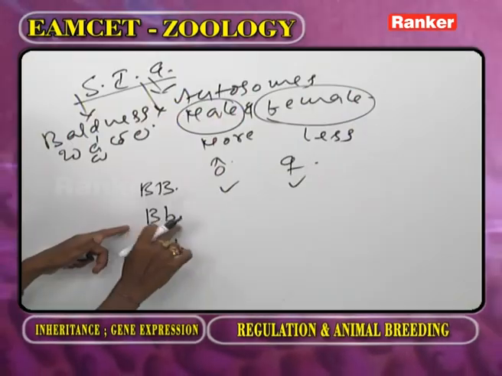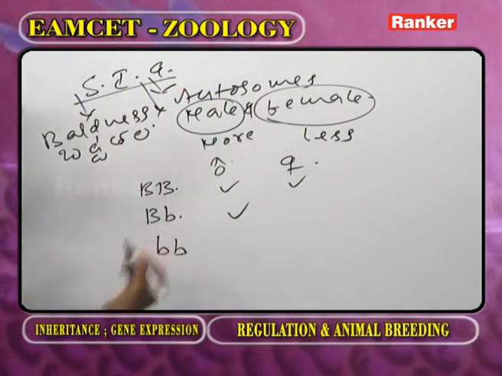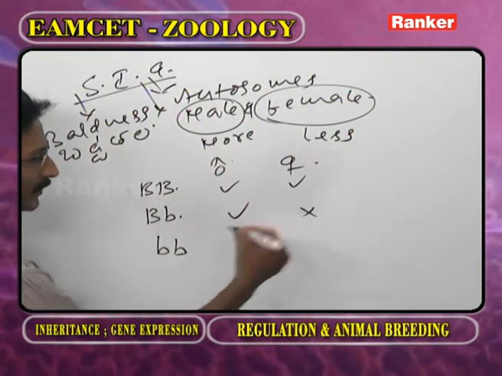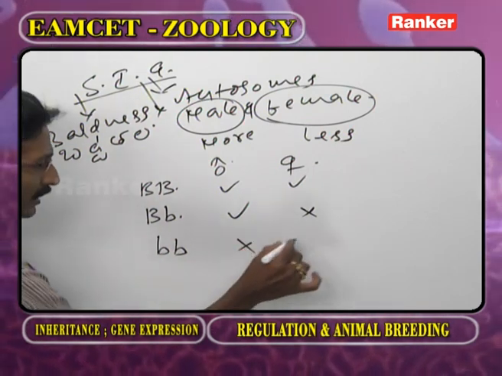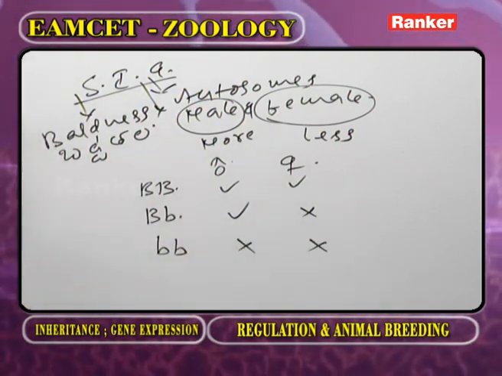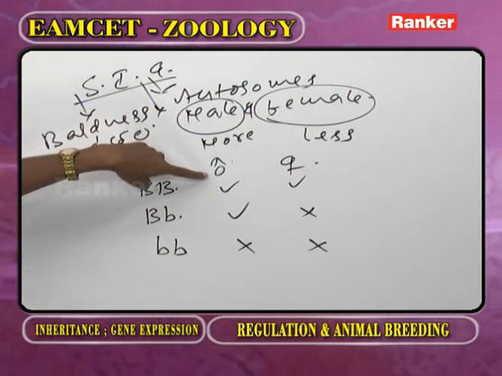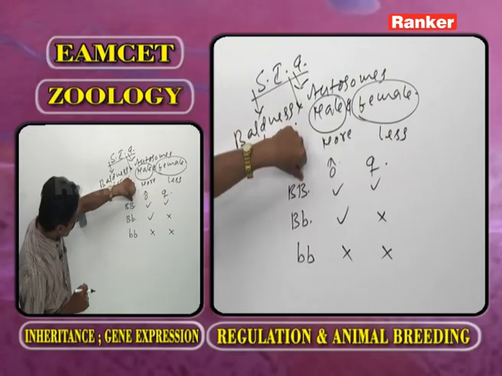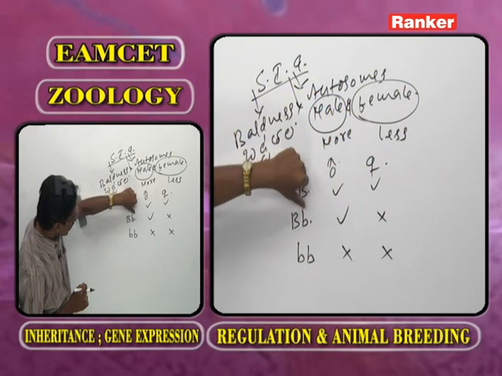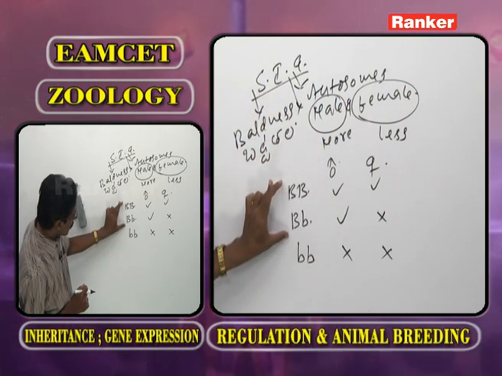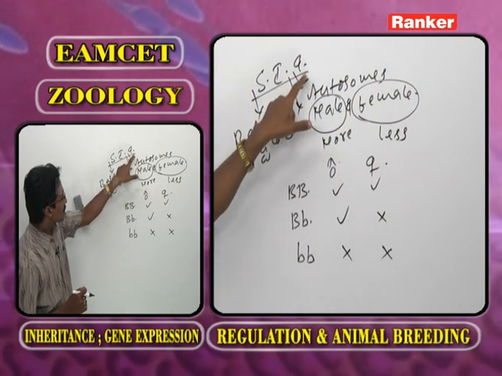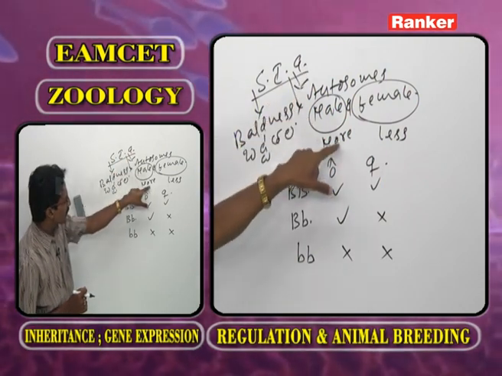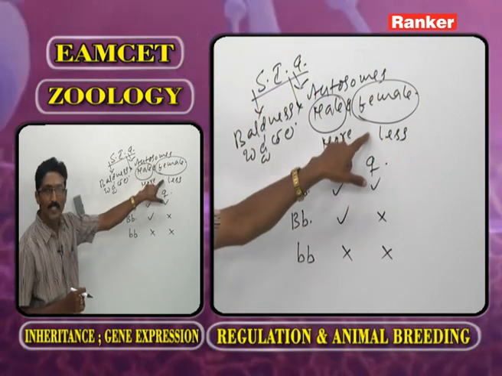If the genotype is capital B small b, the male has baldness, but the female has none. If the genotype is small b small b, in male and female no baldness. So, as we observe the male, in the homozygous dominant and in the heterozygous condition, baldness is expressed. So, sex influenced genes are more expressed in male, less expressed in female.